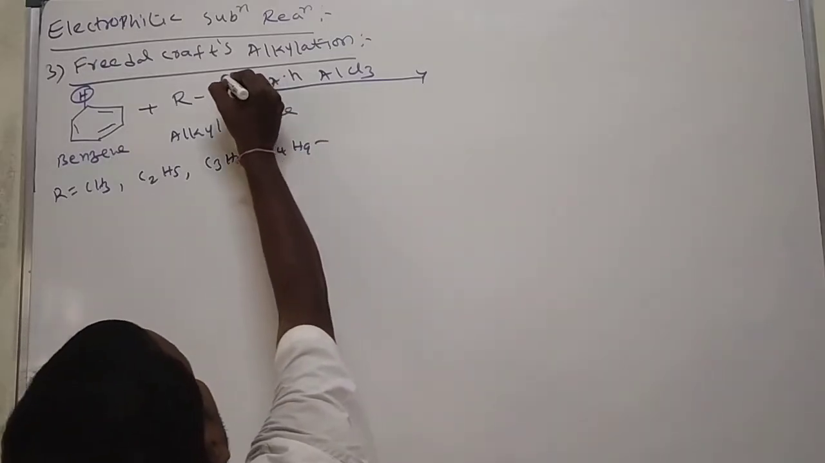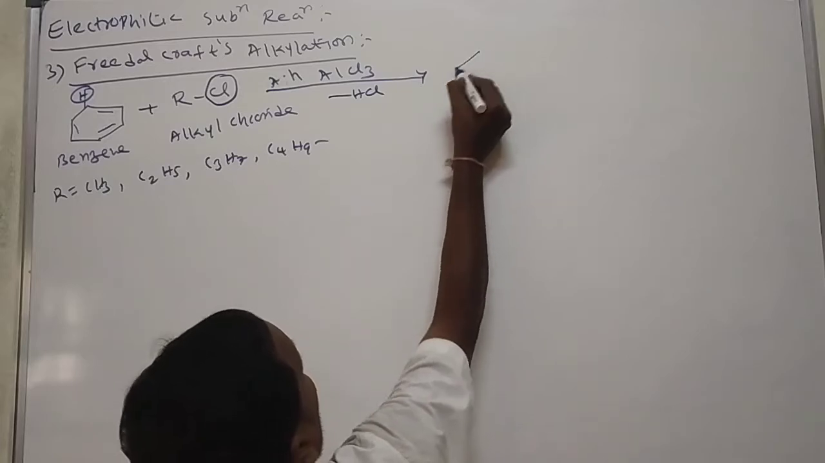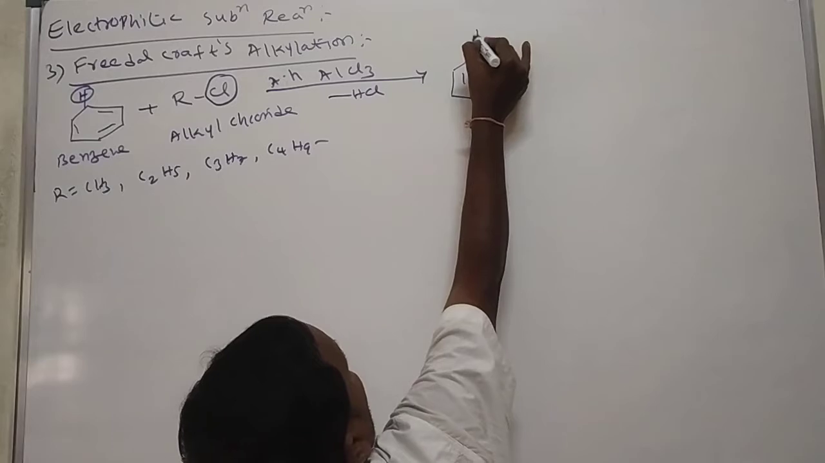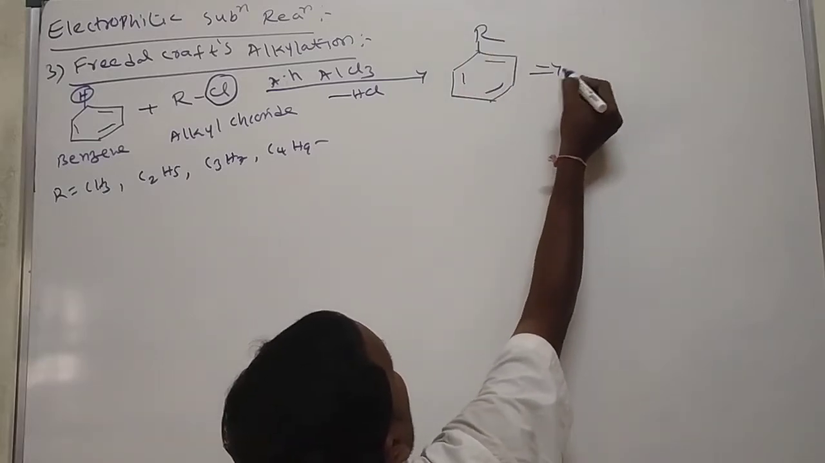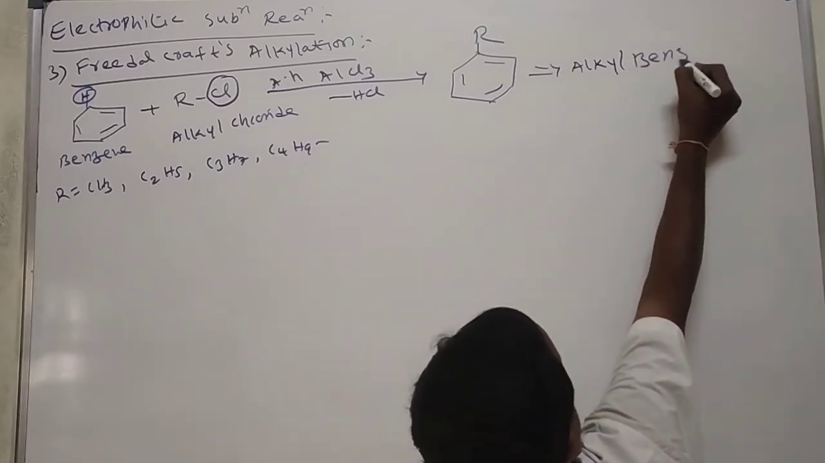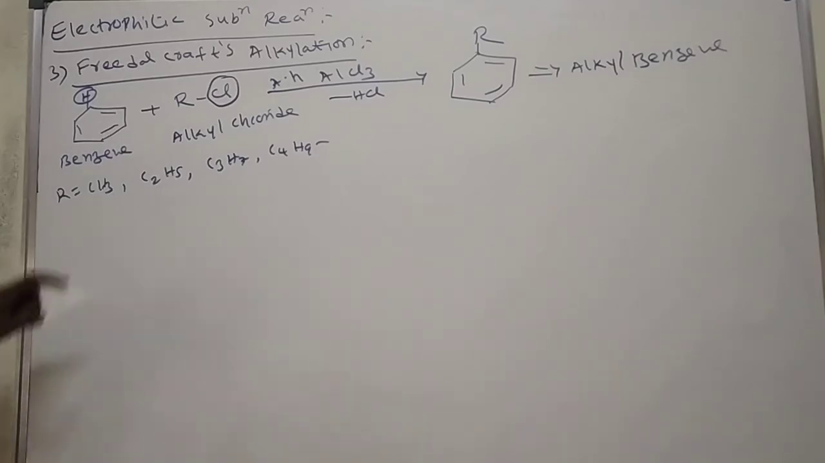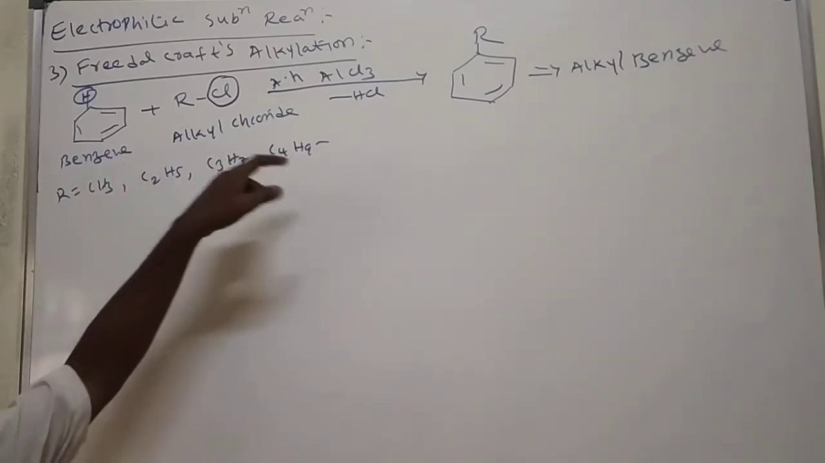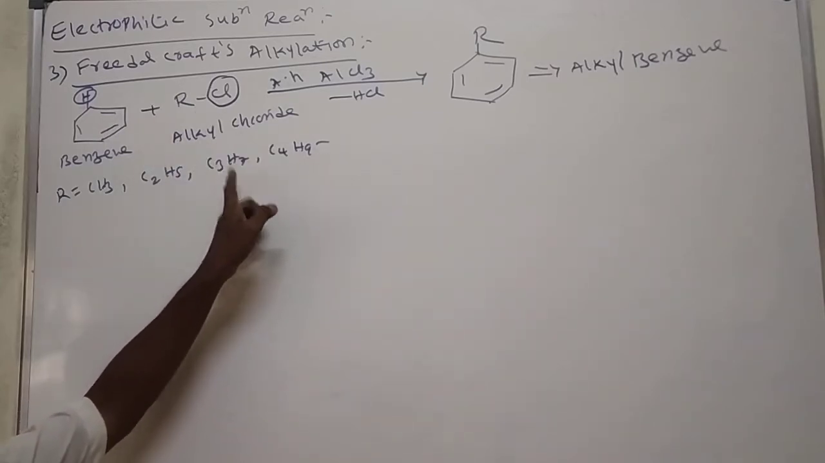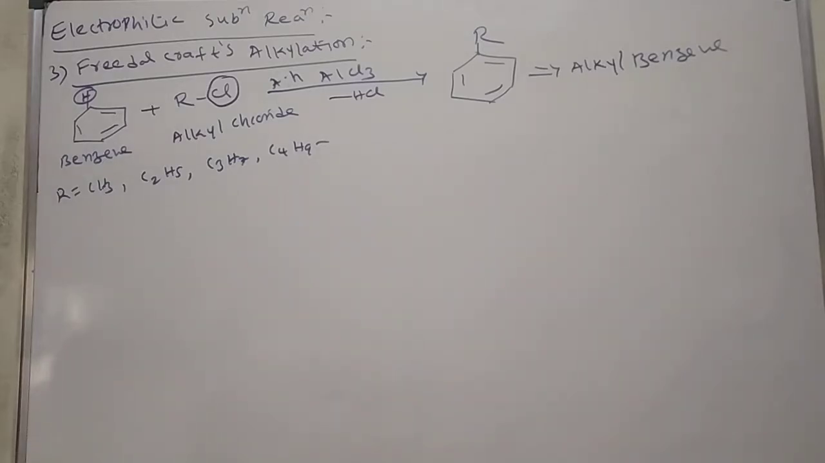What happens? Here Cl and H are lost in the form of HCl, and we form R-benzene. This we call alkyl benzene. Here, if R is CH3, that is called methyl benzene. R equal to C2H5 is ethyl benzene, C3H7 propyl benzene, C4H9 butyl benzene, like that.